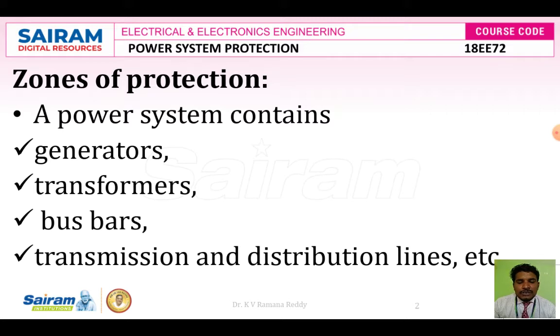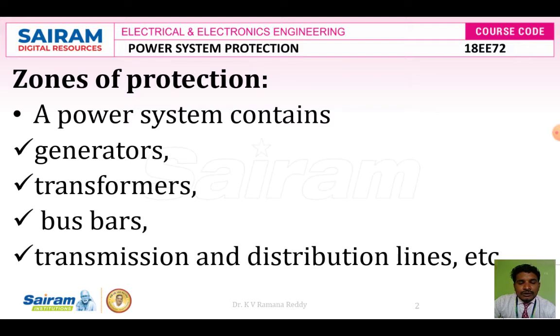The stepped-up voltage is transmitted as primary and secondary transmission, then primary and secondary distribution, transmitting power from the power station location to the load center location, or sending end location to receiving end location.